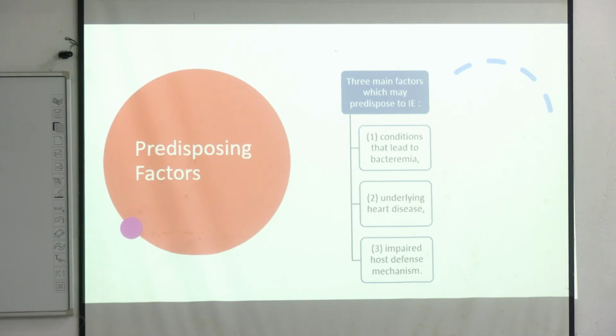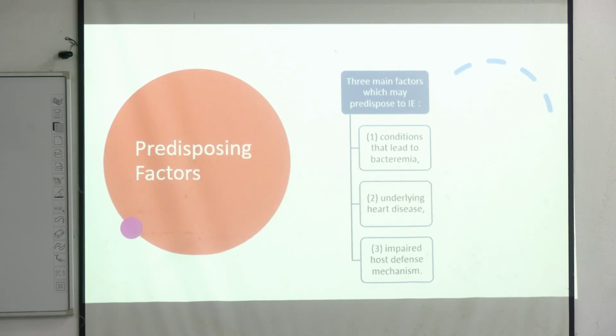So first are the conditions that will lead to infection. There has to be a source, right? So first of all, there has to be a condition which will lead to bacteremia. Bacteremia means there will be an increased bacterial load in blood. Next there has to be underlying heart disease. Already there should be a heart disease like congenital heart diseases or chronic rheumatic heart diseases. These are the conditions which will be a risk factor for this condition.